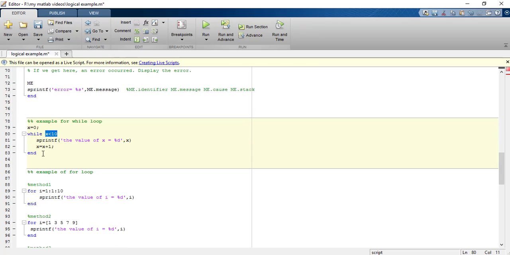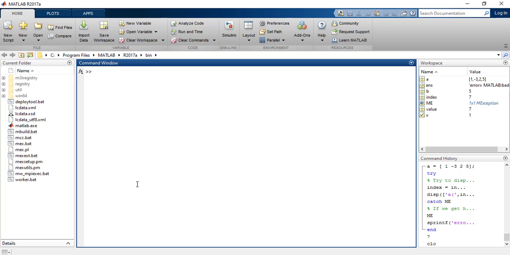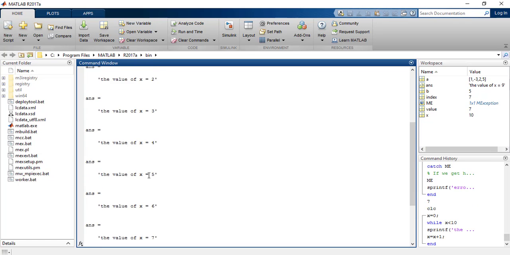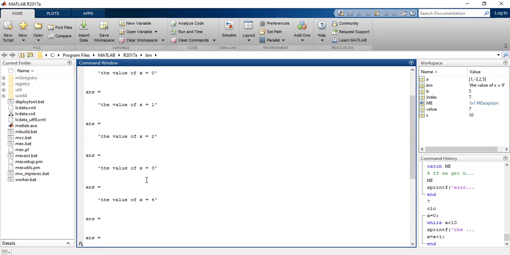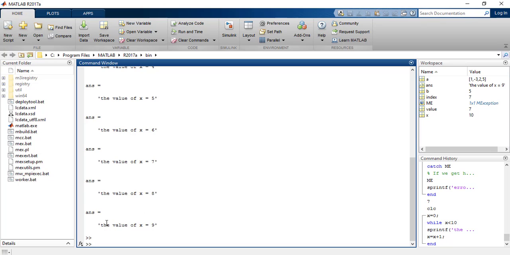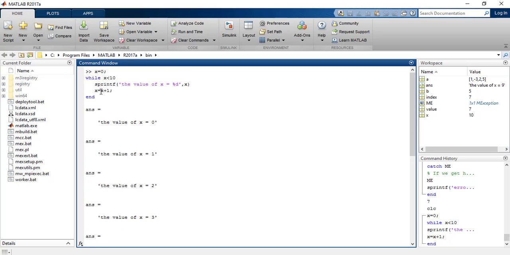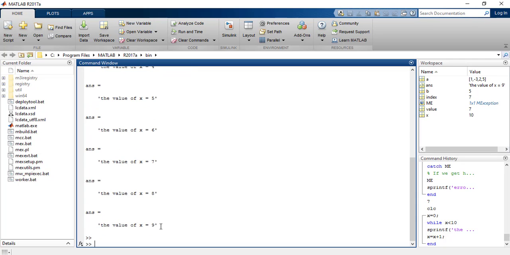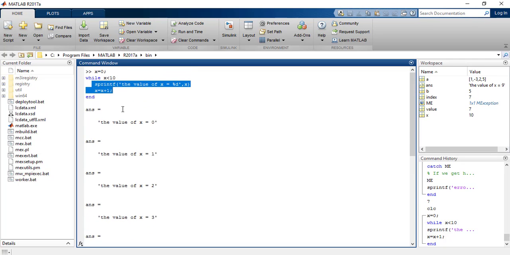So let us run this program, and you can see that the body of the while statement was executed until the condition was true. So 9 is less than 10. Yes, 9 is less than 10. Till then this loop was executed. Then again x was incremented, so it became 10.